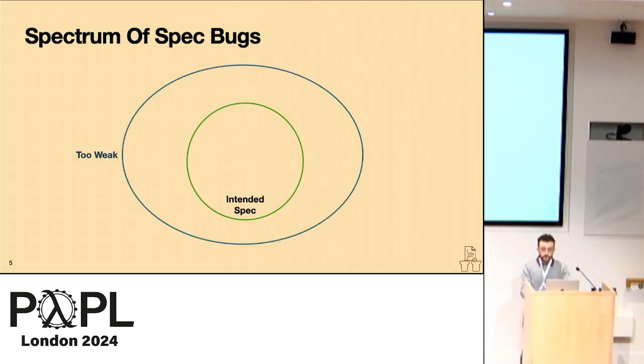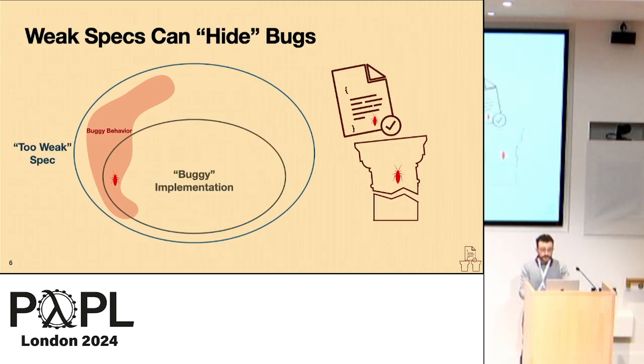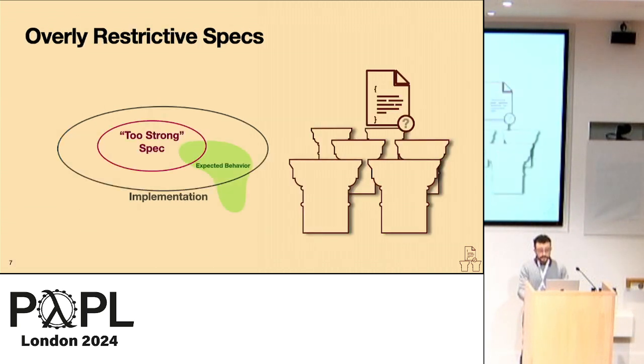It could be that it's too weak, including some additional buggy behavior that's not intended, or it could be too strong, which excludes some expected behavior. If a specification is too weak, it may include this buggy behavior, and a developer may write an implementation that also contains that same bug. They may even come to a passing proof, falsely giving the illusion that their system is correct, but it's in fact buggy. In the opposite case, if the specification is too strong, it excludes some expected behavior.